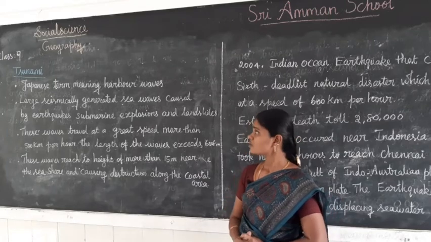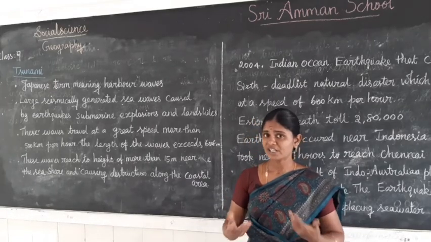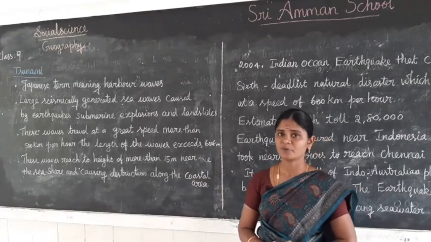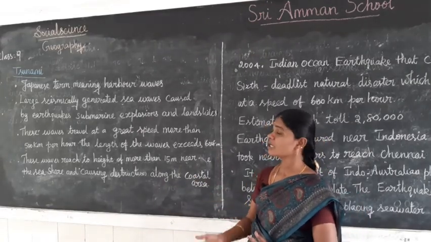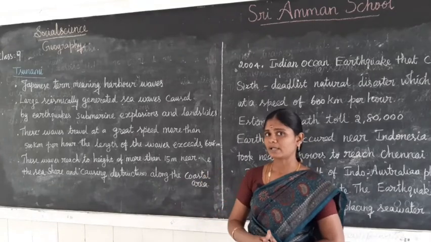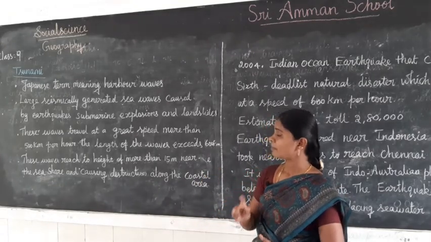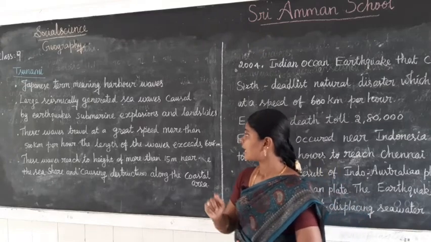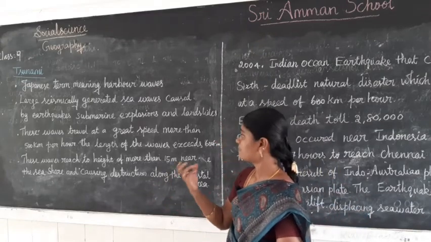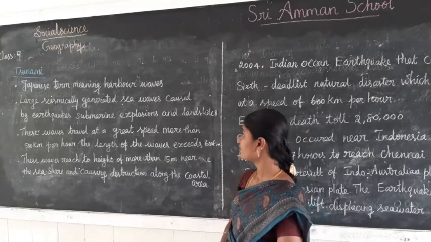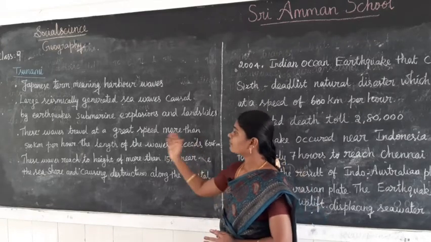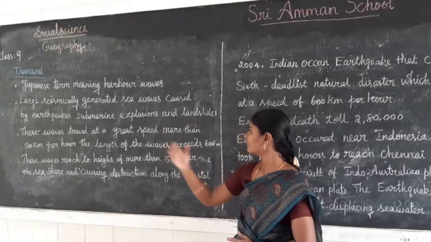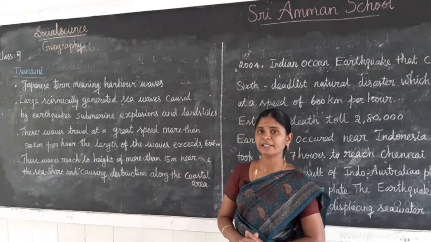What is tsunami? It is large seismically generated sea waves caused by earthquakes, submarine explosions and landslides. These waves travel at a great speed, more than 500 km per hour. The length of the wave exceeds 600 km.